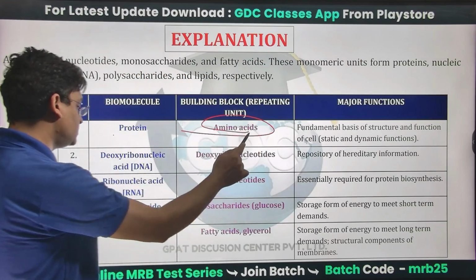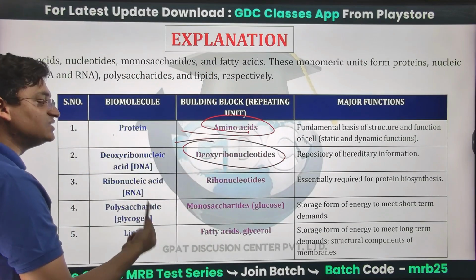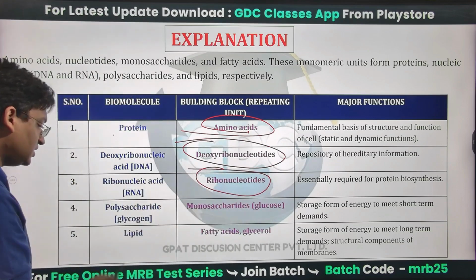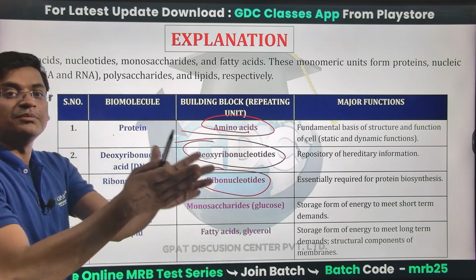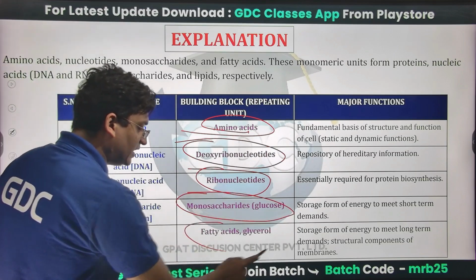Protein is made up of amino acids. DNA is made up of deoxyribonucleotides. Ribonucleic acid, RNA, is made up of ribonucleotides. Polysaccharide, that is glycogen, is made up of monosaccharide, that is glucose, correct? Lipid is made up of fatty acids and glycerol.